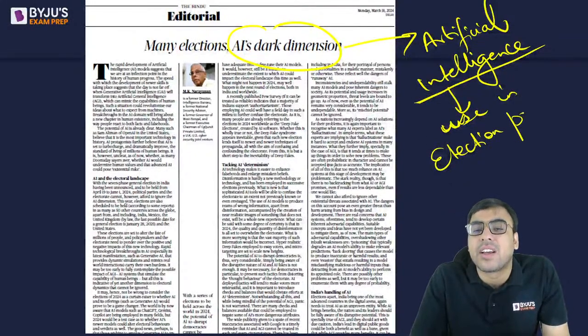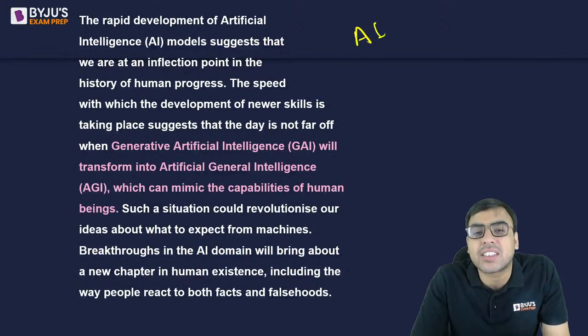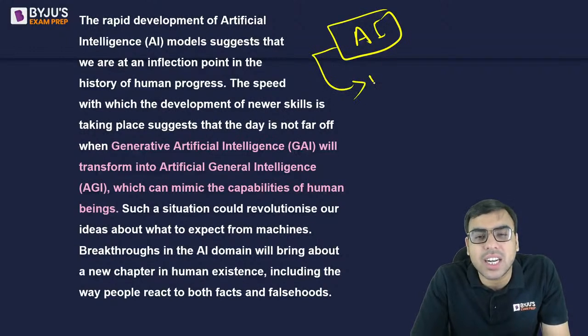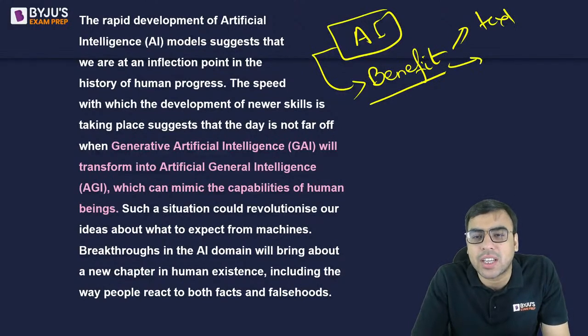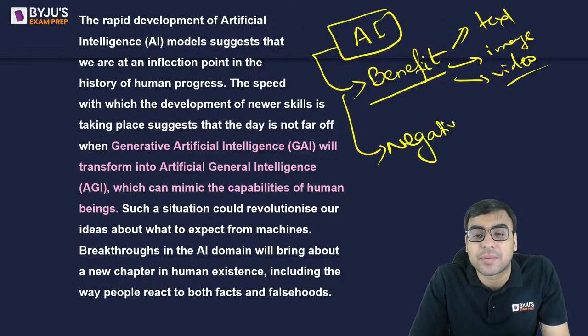Now, I hope you all are aware, it's a very basic thing, that artificial intelligence has a lot of benefits. In general terms also, if you are not talking only about elections, there are a lot of benefits. You can generate images, text, video, and whatnot, for free or at a very small amount. But there are a lot of negatives associated with AI.